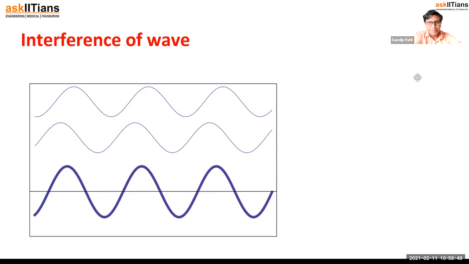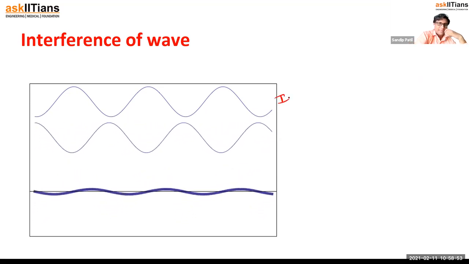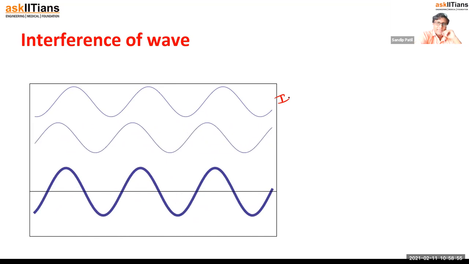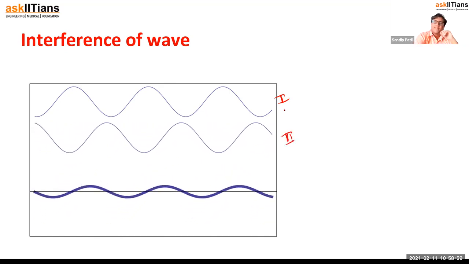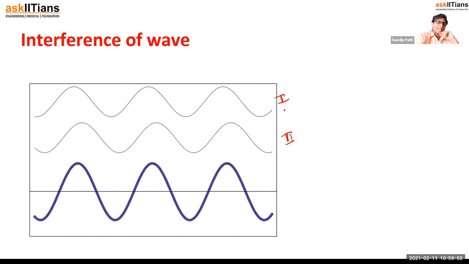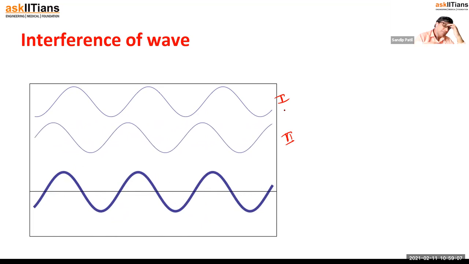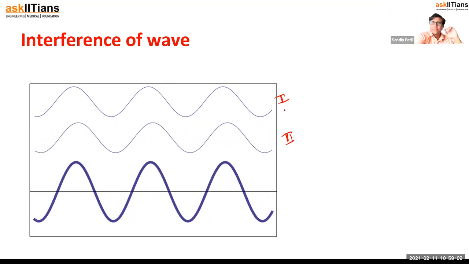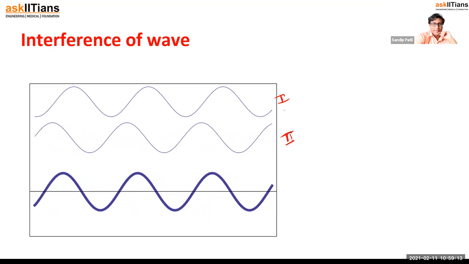Here you can see the first wave. We are keeping the first wave as it is, and let's say the second wave is moving. The standing wave is also one of the types of waves. It just stands; actually it vibrates. But let's assume the first wave is stationary and the second wave is moving like this.